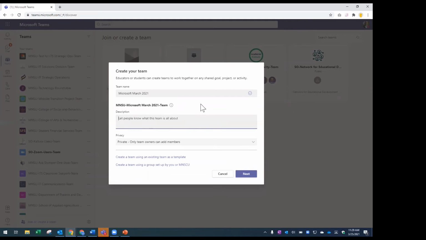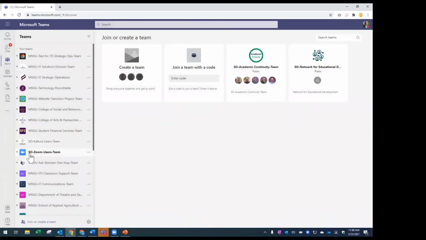And that just helps us as an IT department be able to distinguish what groups are created and for what purposes. And it helps you know, especially if you're working with other departments or agencies throughout the system, what team you're part of. So for one team group, I'm going to click cancel for this purpose. You'll see the prefix on this group is SO-Zoom users team. And what SO stands for is System Office. Okay, so for anything created at Minnesota State, it's MNSU dash, and the System Office is SO dash. And I don't know if I'm part of any other teams, but Winona State, for example, will have their own prefix.